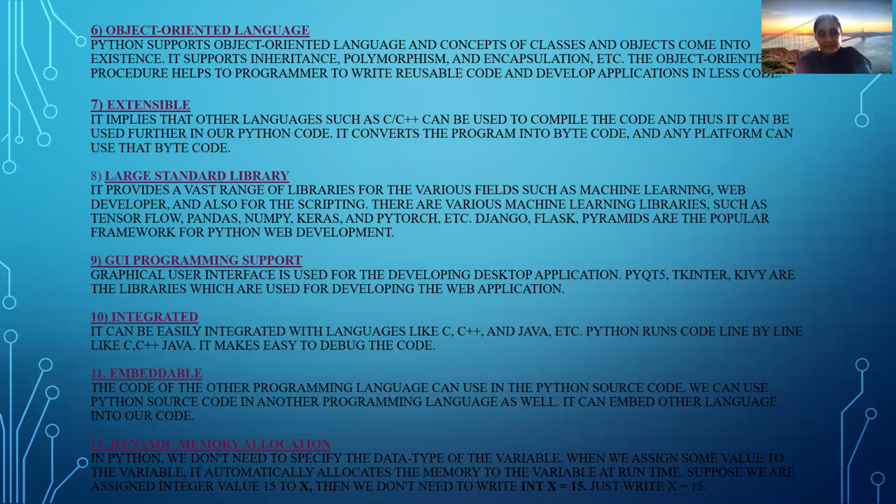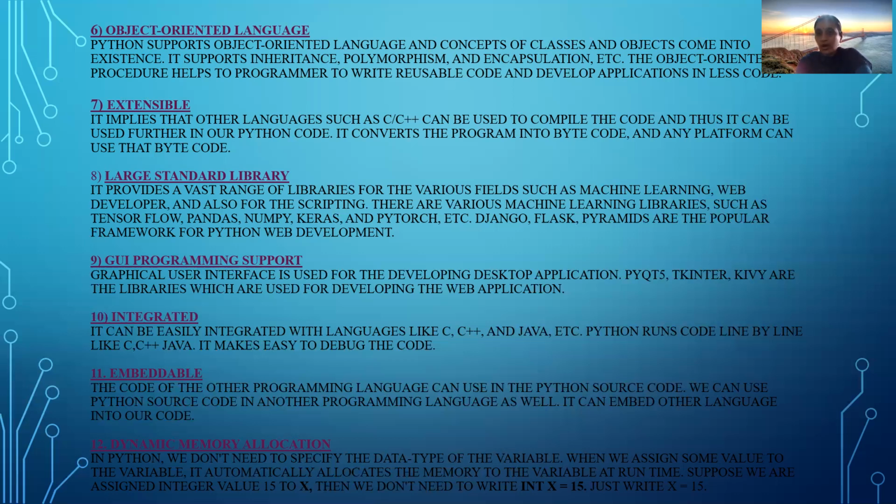Dynamic memory allocation. I told you about dynamic memory allocation in the beginning itself. Again, I am telling: in Python, we don't need to specify the data type of the variable when we assign some value to it, okay. It automatically allocates the memory to the variable at runtime. In many programming languages, first of all you declare the variable, and declaration is nothing but allocating the memory for that variable. Suppose I have declared a variable as an integer, then in the beginning itself you are going to allocate 2 bytes, okay.